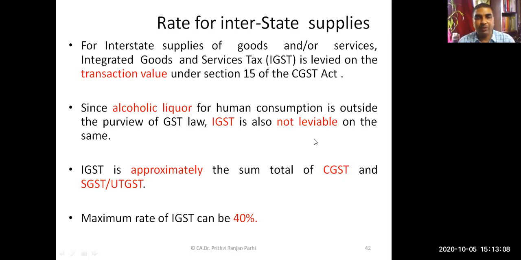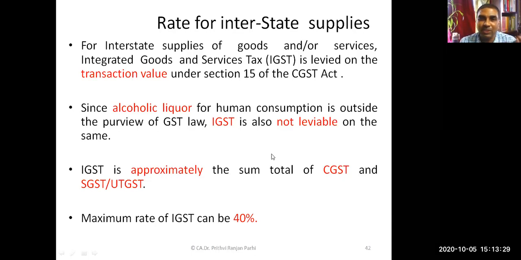Yeah. So if you recapitulate, the alcoholic liquor is one of the items on which GST is not leviable. And the IGST rate: if the maximum rate of CGST is 20%, the maximum rate of IGST is 40%.